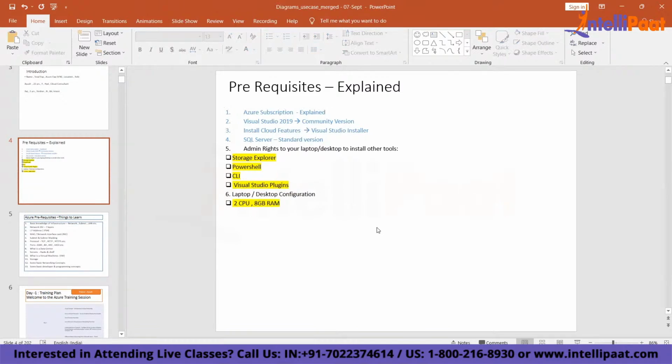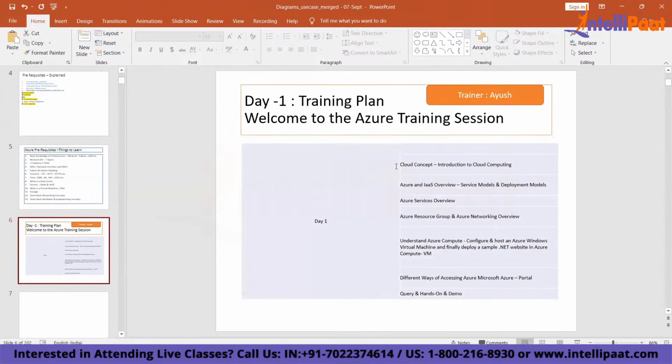Now we are going to start with the curriculum. In this first chapter, we'll talk about introduction to cloud computing. We'll talk about what is Azure, what is the service model, the deployment model, what all things are there. Let's go ahead and start with topic number 1, that is the first module in the course.